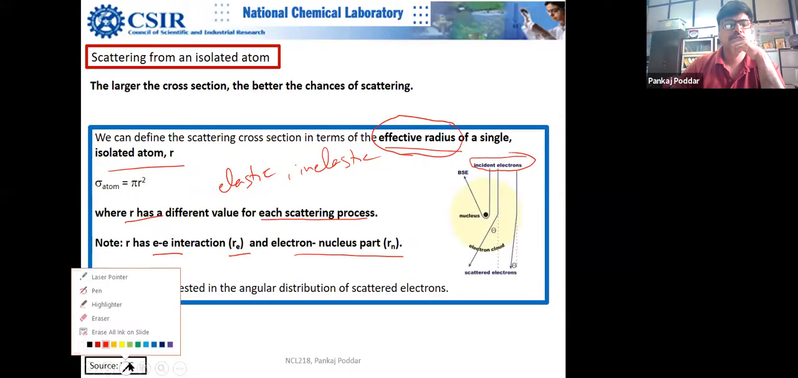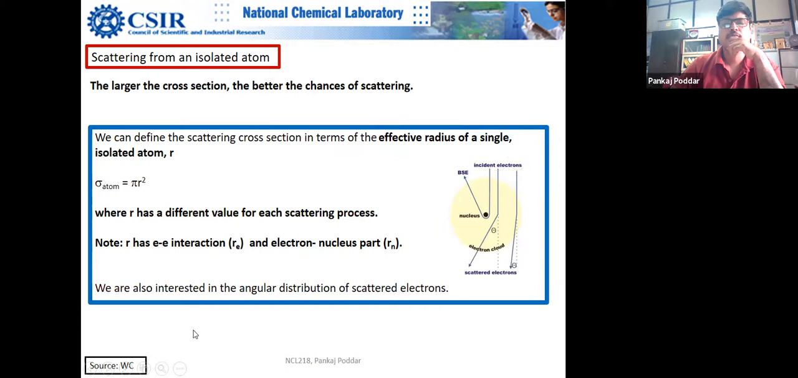Sir, here you have written the larger the cross section, the better chance of scattering. If the material which is having the larger cross section is of lower Z, then will it be having better chance? No. Higher Z element will have larger scattering cross section, because their electron density is much higher. There are more charges. So if you talk about electron interaction, then higher Z will have a higher scattering cross section.